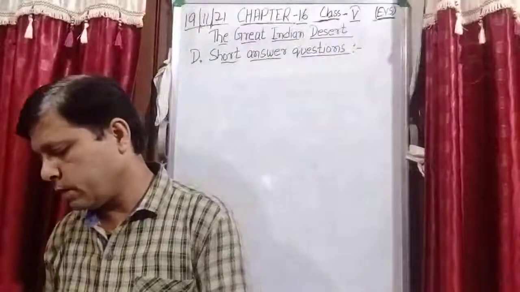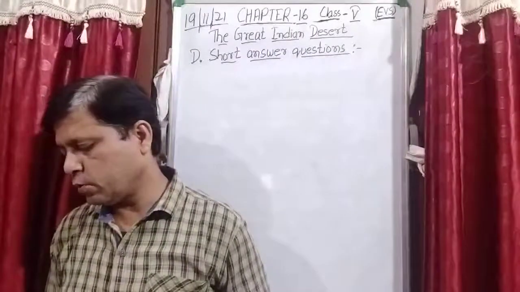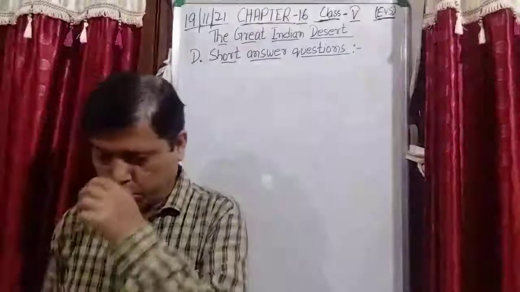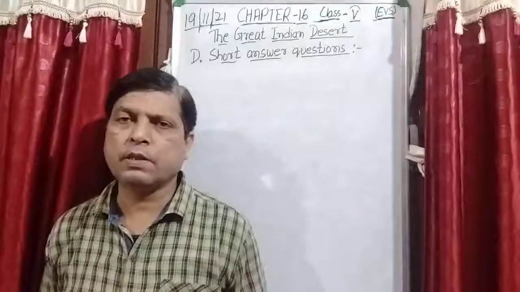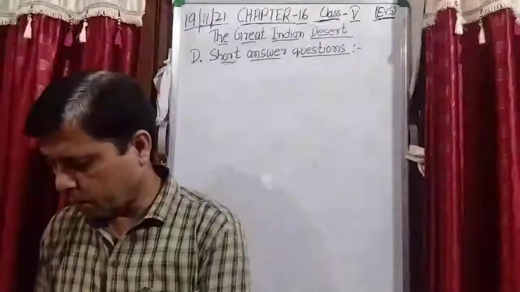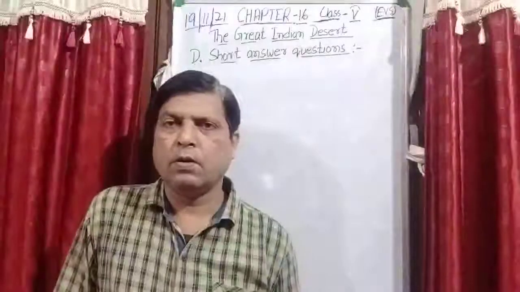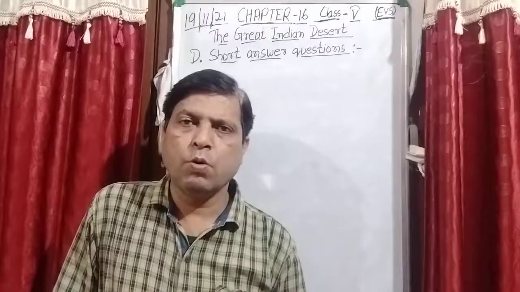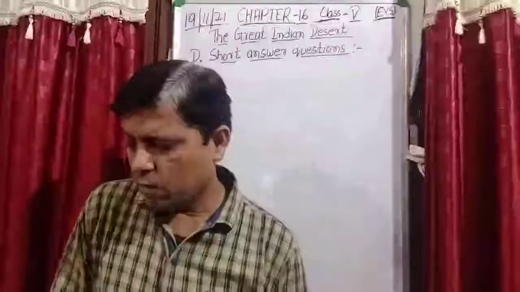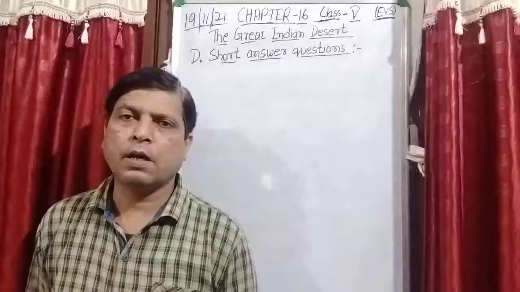The next short question is: write the names of a few sanctuaries found in Rajasthan. A few sanctuaries which are found in Rajasthan are Ranthambore, Bharatpur and Sariska. So these are the names of a few sanctuaries found in the Rajasthan area.